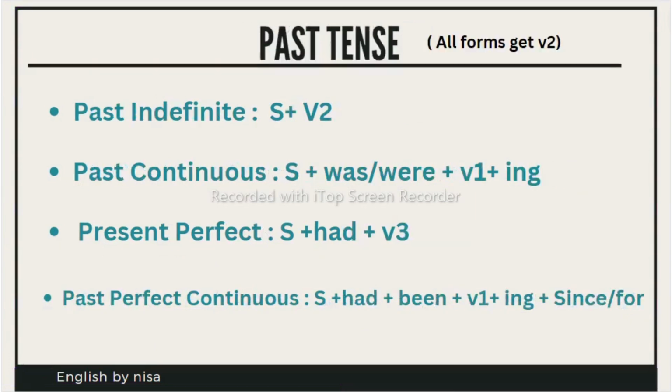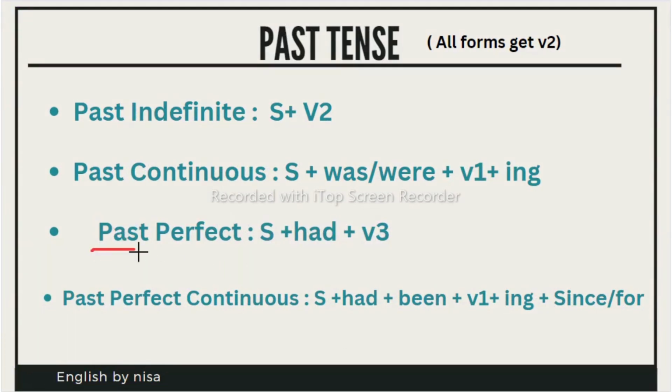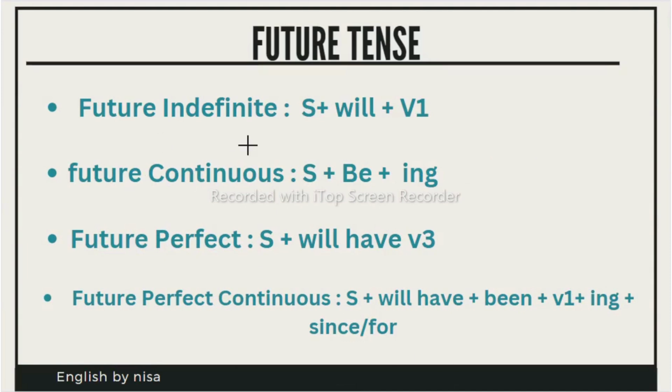Now in the past also we have the same four forms: past indefinite, past continuous, past perfect, and past perfect continuous. In the same way, in future also we have four forms, four tenses: future indefinite, meaning simple future, future continuous, future perfect, and future perfect continuous. Now let us see in detail, along with examples, all these tenses.